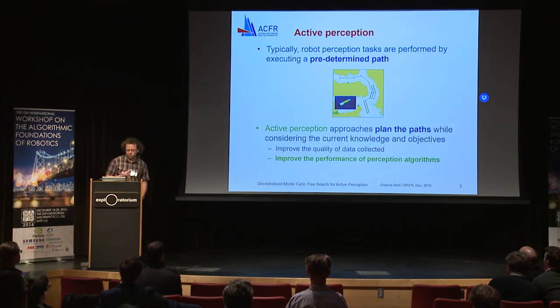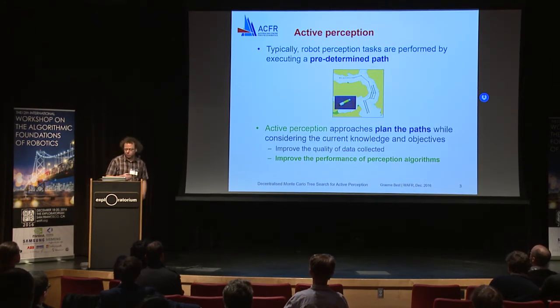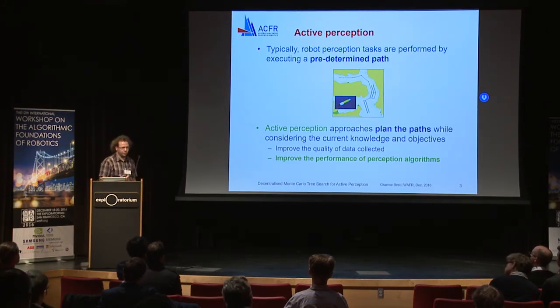So instead what we think they should be doing is this idea called active perception. This is where the robots plan their viewpoints and plan paths of these viewpoints based on the current knowledge that they have and the objectives of the mission. The main idea behind this is that if you do this, you'll collect better data. If you collect better data, this is going to improve the performance of your perception algorithms. Now, this idea of active perception has been around for years, even decades, but it hasn't really taken off as much as we think it should have. And one of the reasons behind that is the algorithms just don't meet the needs of these applications.